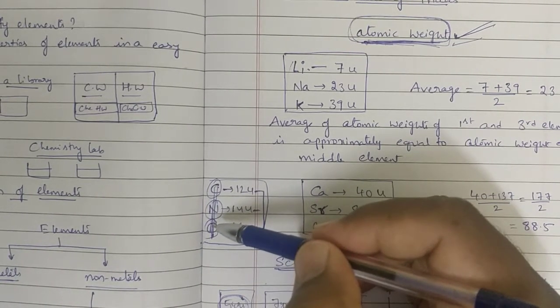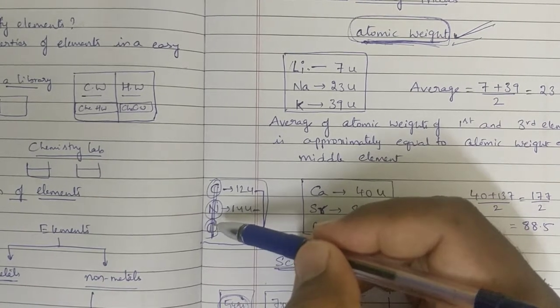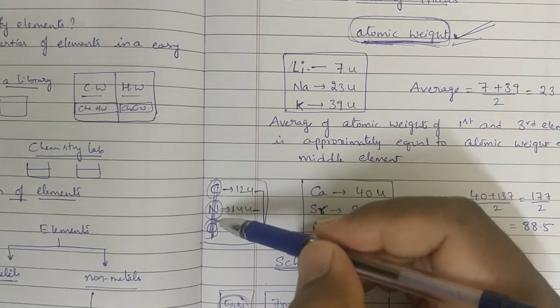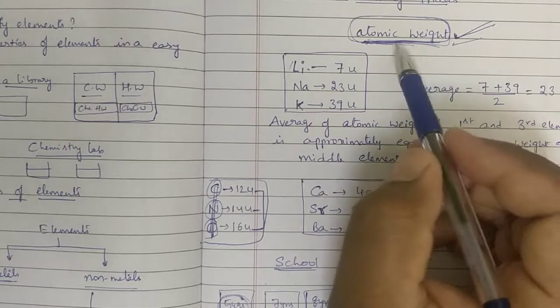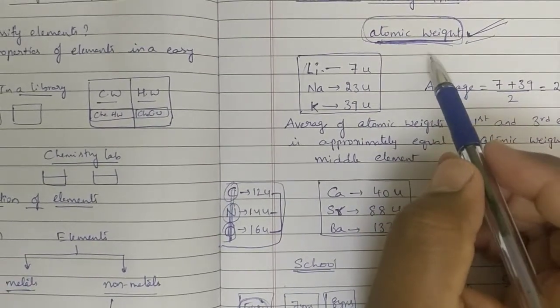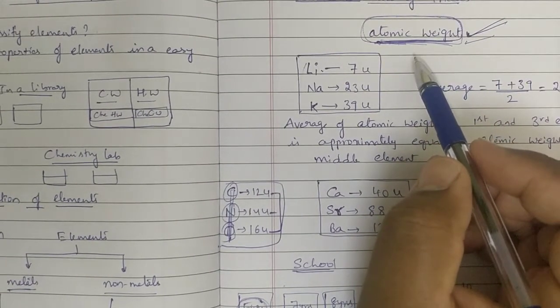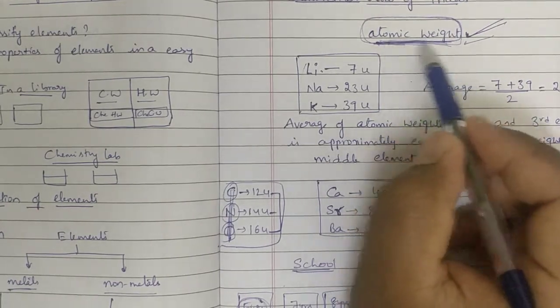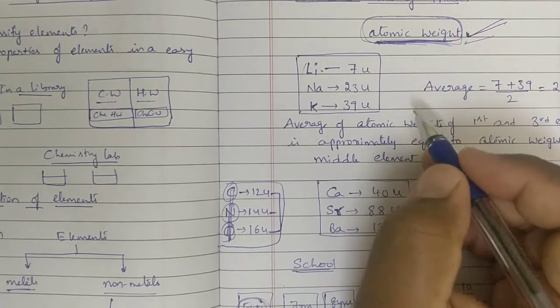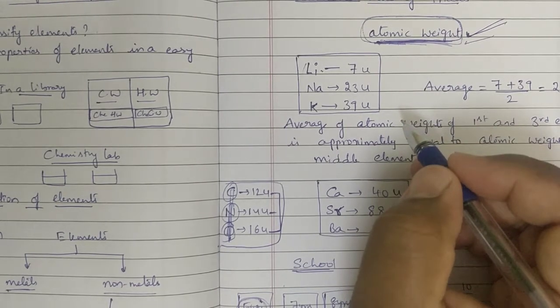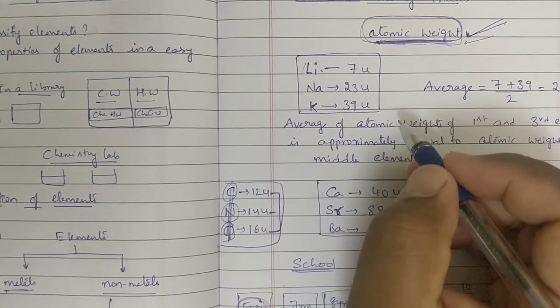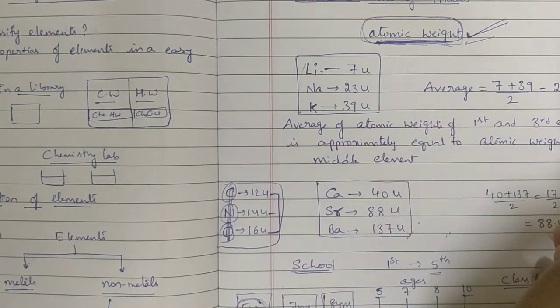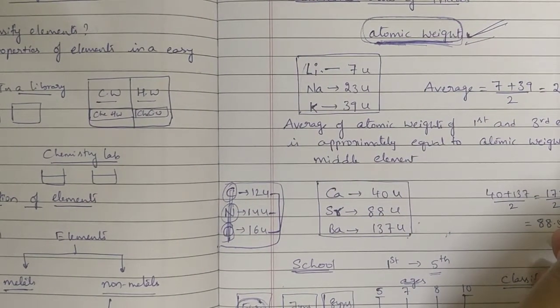From this we have to take that positive point and go to the next law. What is that positive point? We need to consider one basic property to classify the elements. That point was taken by Newland, and he gave one theory called Newland's law of octaves. Let us see that one, ma.